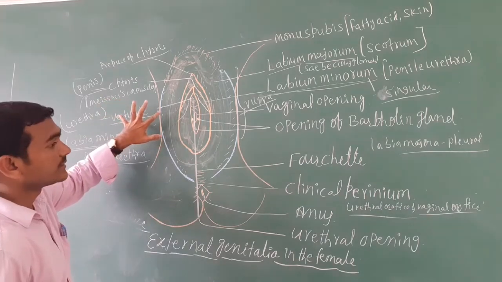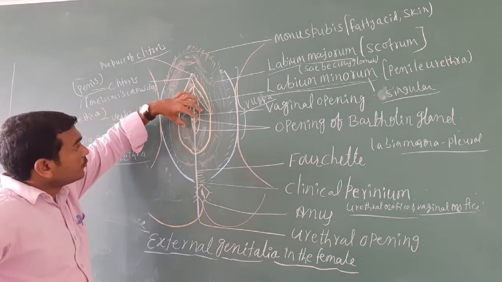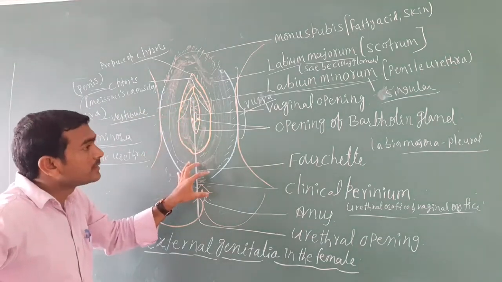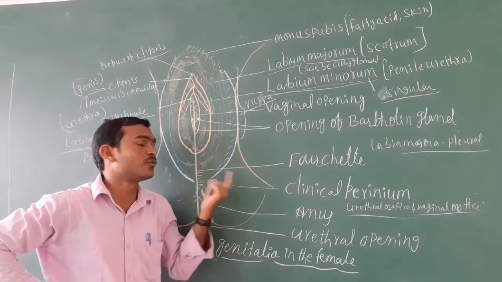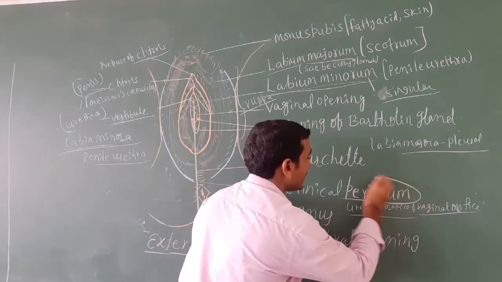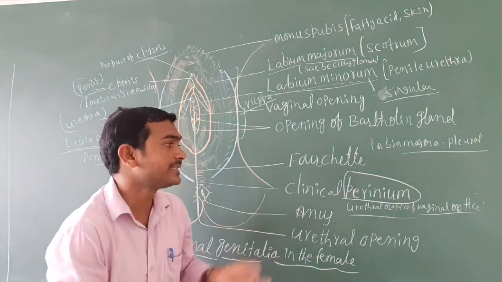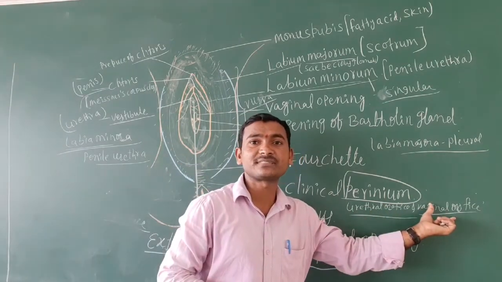The last one. Next, this vestibule opening extends to form the perineum. The perineum is a combination of the urethral orifice and the vaginal orifice.